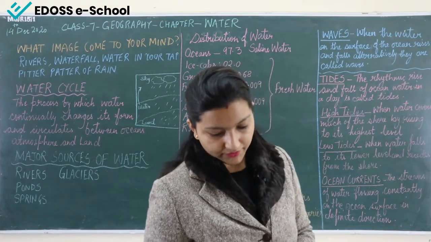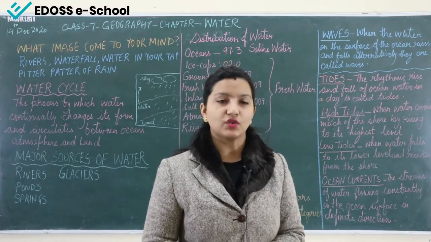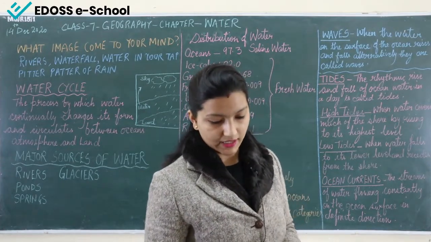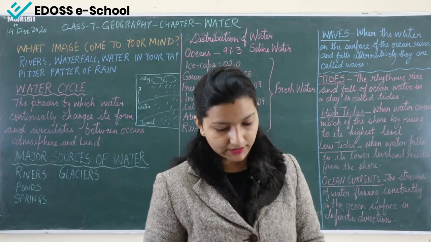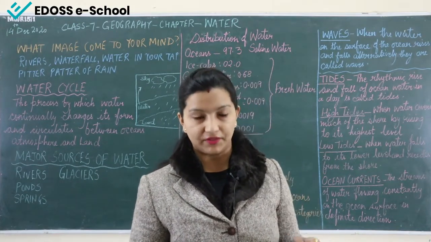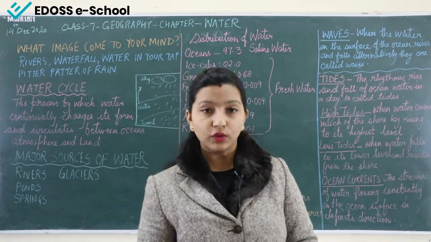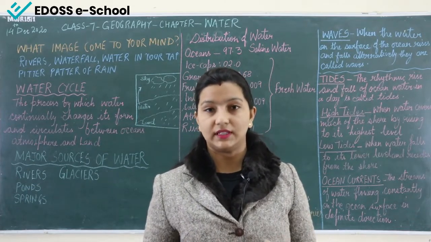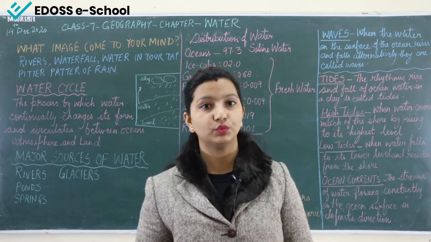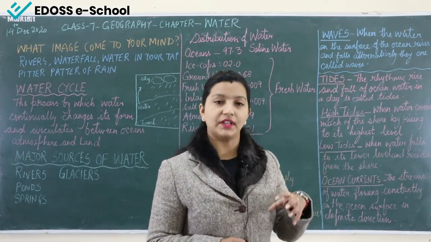Now, the strong gravitational pull exerted by the sun and the moon on the earth's surface causes these tides. The water on the earth closer to the moon gets pulled under the influence of gravity, and that causes these tides. During the full moon and new moon days, the high tides occur, because the gravitational pull is high.